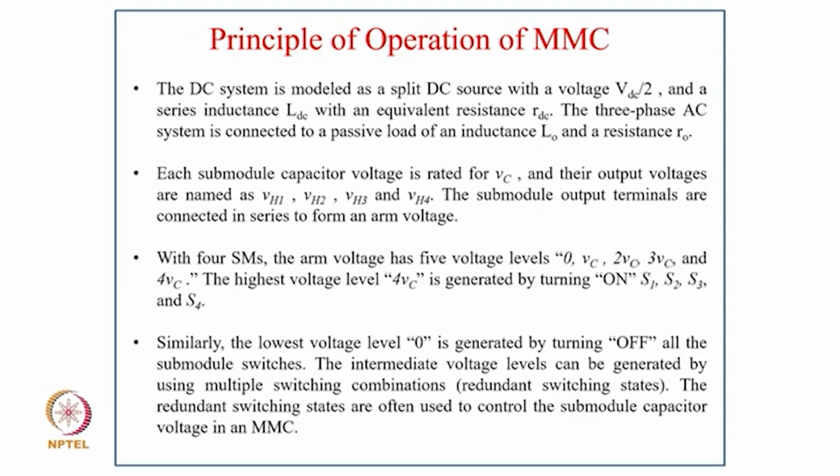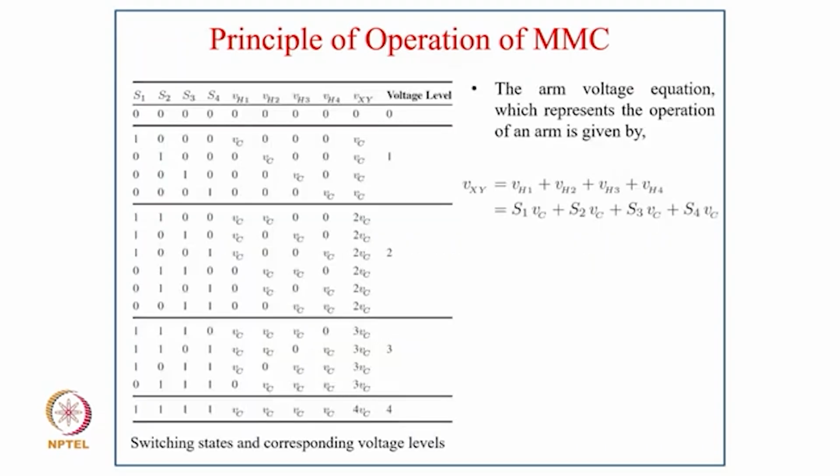With 4 sub-modules, the arm voltage has 5 levels: 0, VC, 2 VC, 3 VC and 4 VC. The highest voltage, 4 VC, is generated by turning on S1, S2, S3, S4, and similarly the lowest voltage, 0, is generated by turning off all the sub-module switches. Intermediate voltages can be generated using multiple redundant switching combinations, and the redundant switching states are often used to control the sub-module capacitor voltage in an MMC. These are typically the switching voltages at the different levels: 0, then VC,